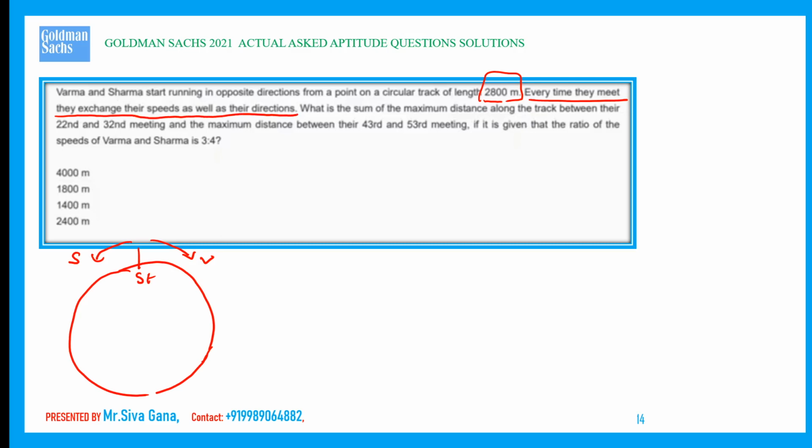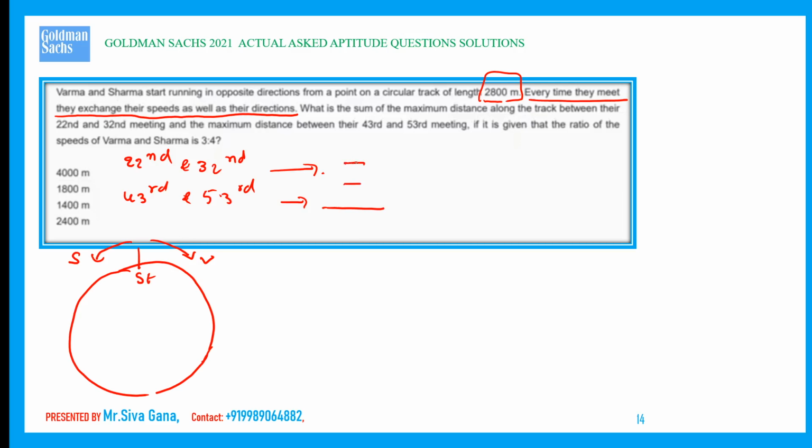What is the sum of the maximum distance along the track between their 20th and 30th meet, and the maximum distance between their 43rd and 53rd meet? So between the 20th and 30th meet, what is the maximum distance? And next is the 43rd and 53rd meet. What is the maximum distance, and their sum we need?